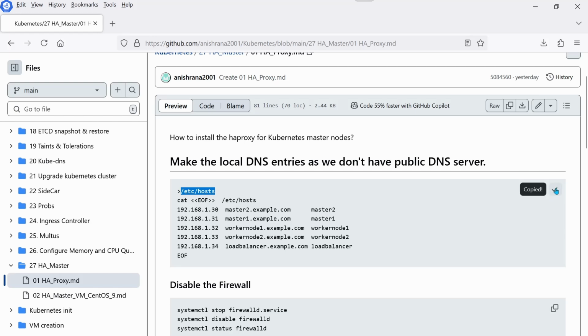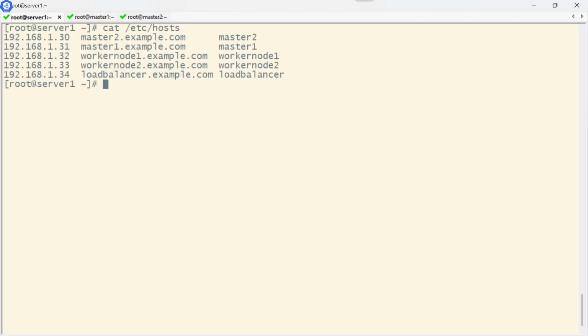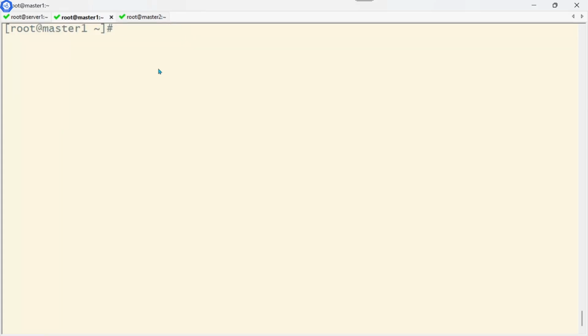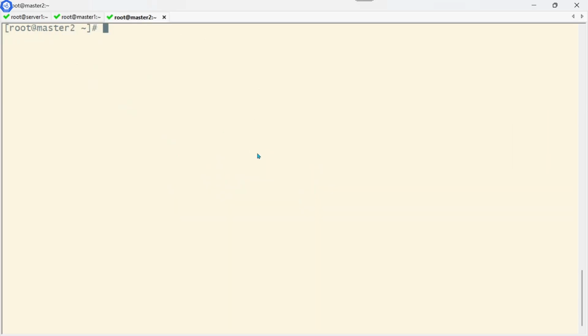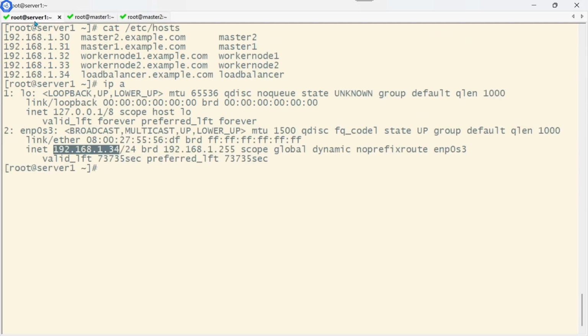Let me copy here, paste it over here. Let me check what is available here. It is the hosts file, it is already there. That's great. If I check on my master node, this server is my IPA. This is 34, this will be my load balancer. The first master node IP address would be this, and the master node 2 IP is this. Okay, this is my master 1, master 2, and this is my load balancer server.